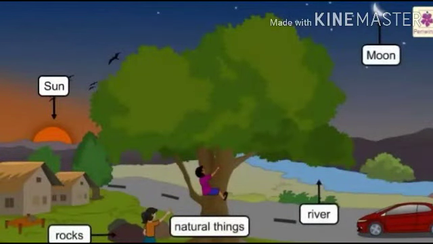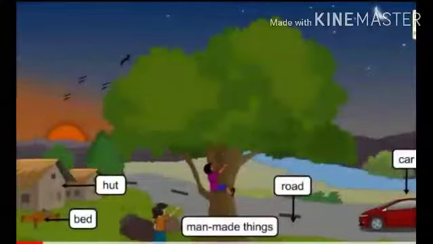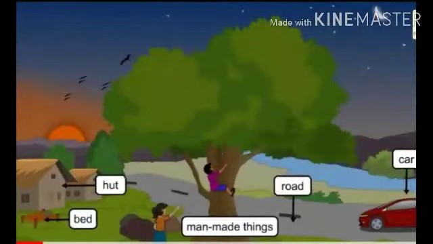Everything we look around is matter. Matter is made up of molecules, and molecules in turn are made up of atoms. So, all substances, whether elements or compounds, are made of molecules.